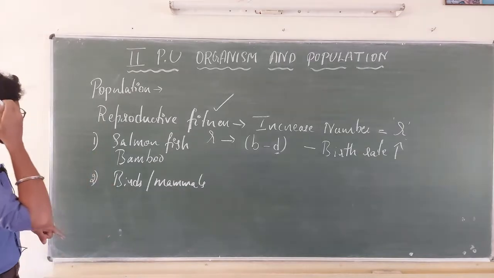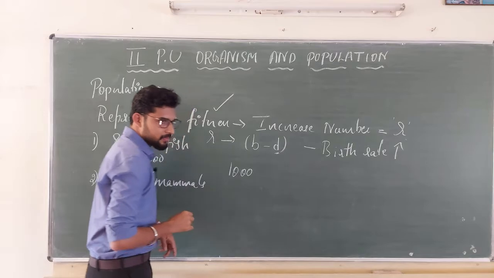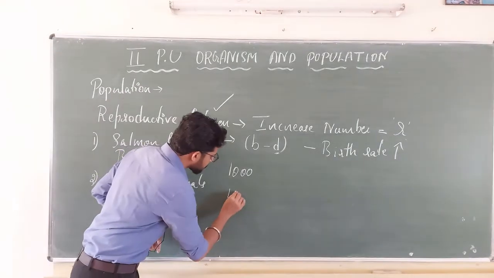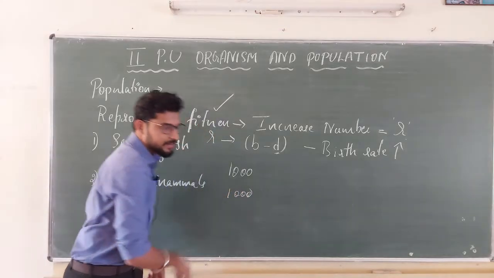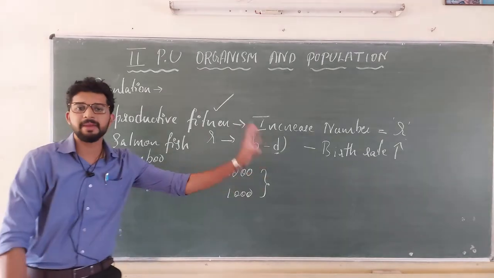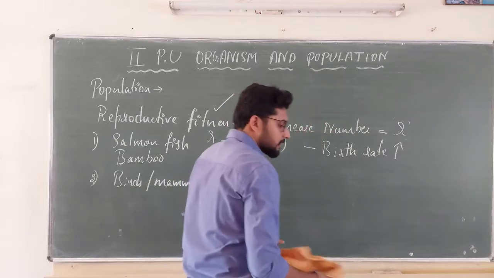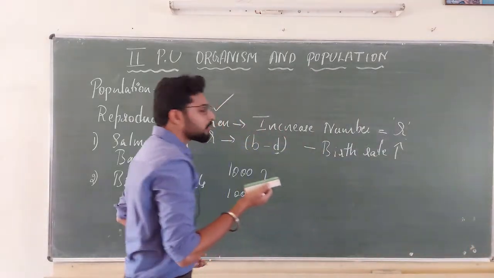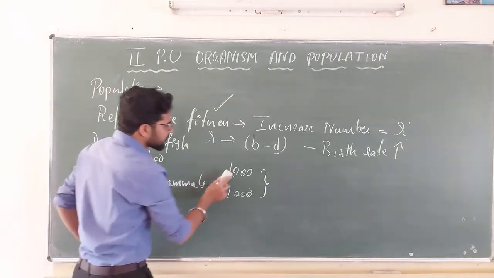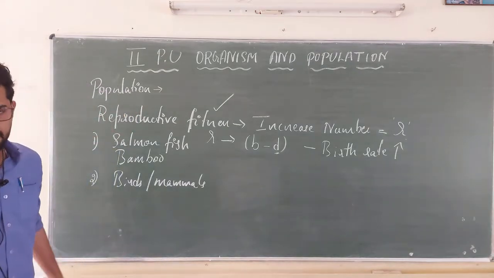Say a salmon fish is producing 1000 offspring per year, or birds after multiple reproduction produce 1000 offspring in their lifetime; all these are the same, right? So the balance is maintained. So the organisms which reproduce once in their lifetime, or which reproduce multiple times, won't make much difference. Fine. This is one case.